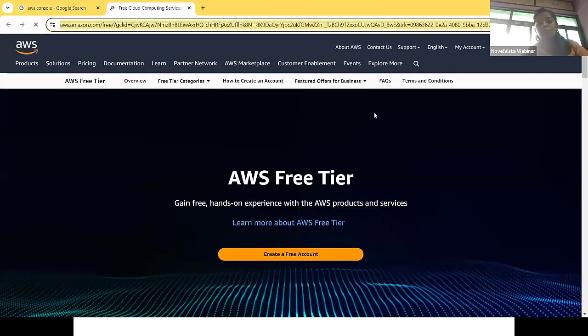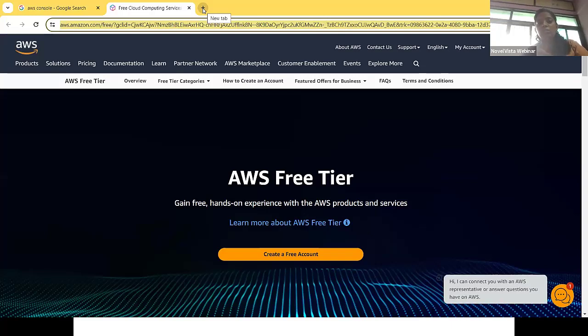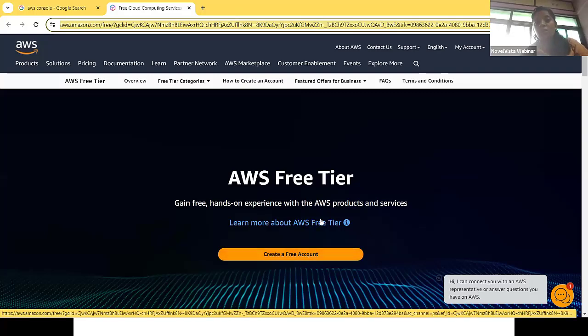But what is the benefit of this certification? By this certification, you can get hands-on with almost multiple services of AWS, and you can design solutions and architect solutions for your organizations. That will definitely save the cost of the organization.